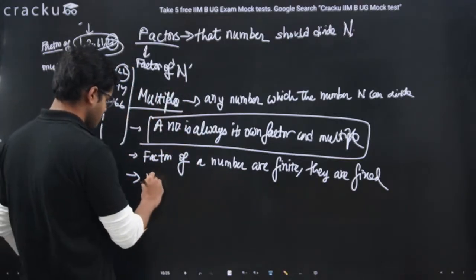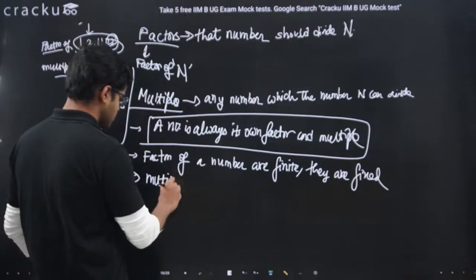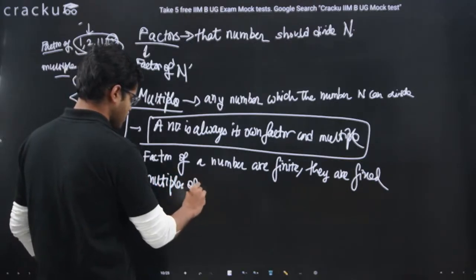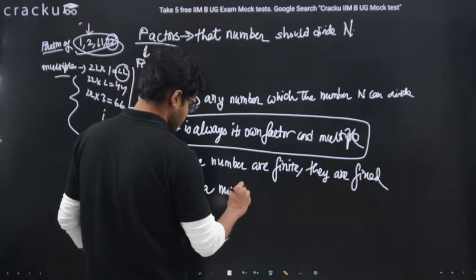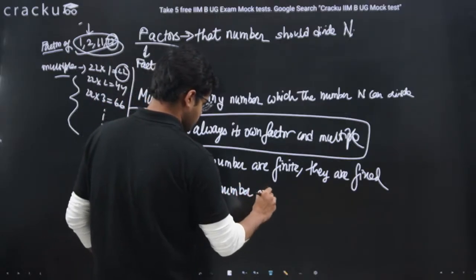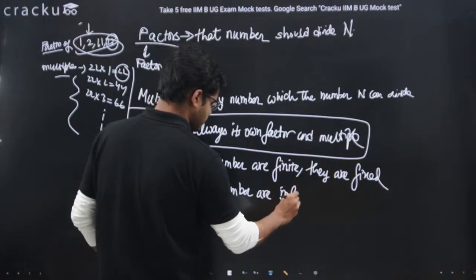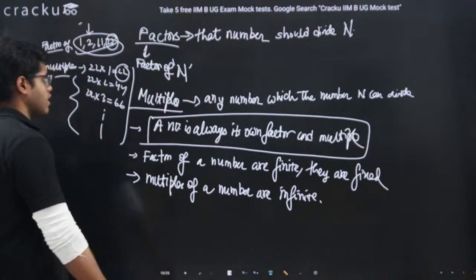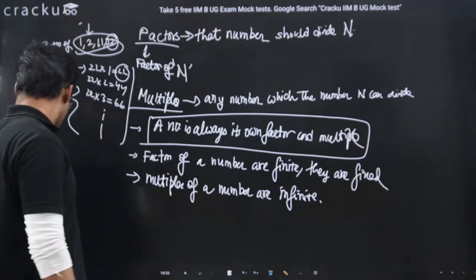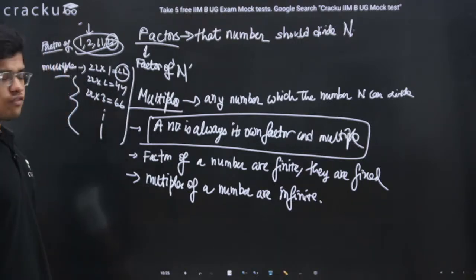And we know multiples of a number are infinite, right? Multiples of a number are infinite. Fine. So we have learned about factors and multiples. Let's move to the next slide.